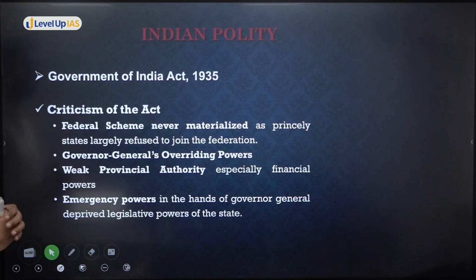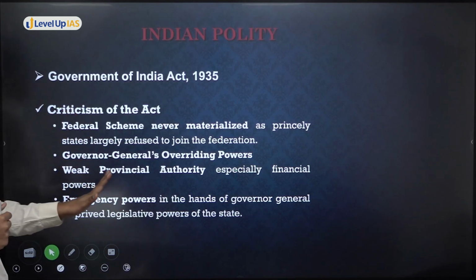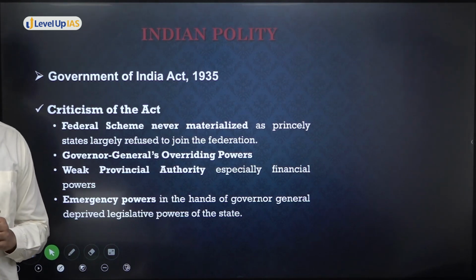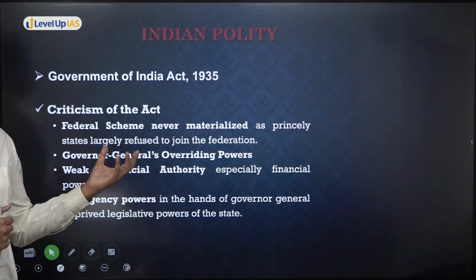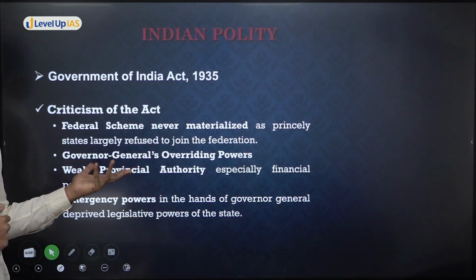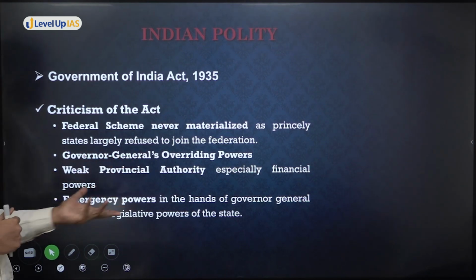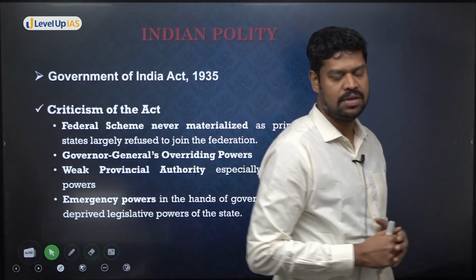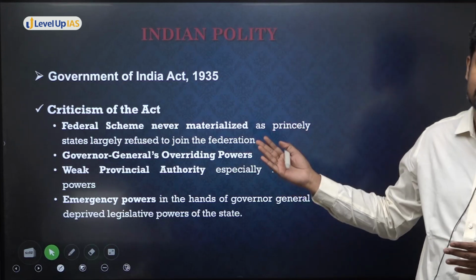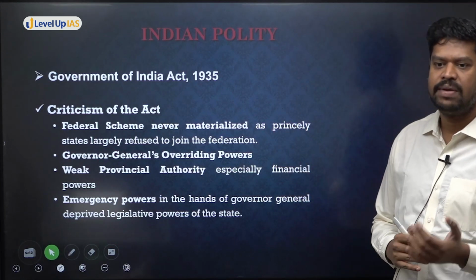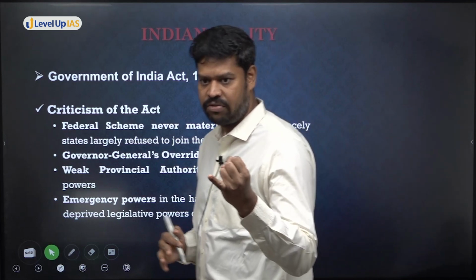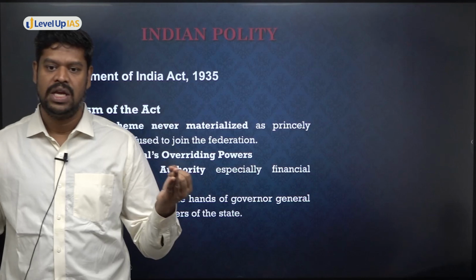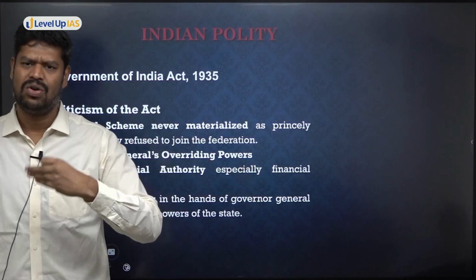Before I complete the Government of India Act 1935, what are the criticisms of the Act? One is the federal scheme never materialized, although it was provided for, and majorly it did not materialize because of the opposition from the princely states. The Governor General, which here means the Viceroy, was given a lot of overriding powers. First of all, he was given veto powers with regard to the bills by the legislature. He was given ordinance making power. He was given the residuary powers. So a lot of overriding powers.